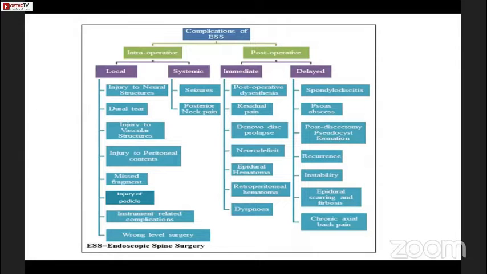In the postoperative period, the immediate complications can be postoperative dysesthesia, residual pain, de novo disc prolapse, neurodeficit, epidural hematoma, retroperitoneal hematoma, and dyspnea and deep vein thrombosis. And the delayed complications can be postoperative spondylodiscitis, psoas abscess, post-discectomy pseudocyst formation, recurrence, instability, epidural scarring and fibrosis, and chronic axial back pain.